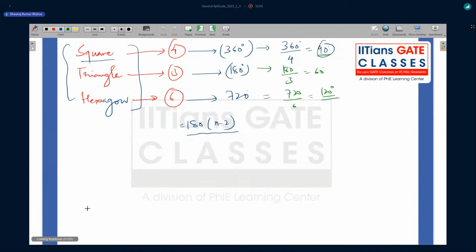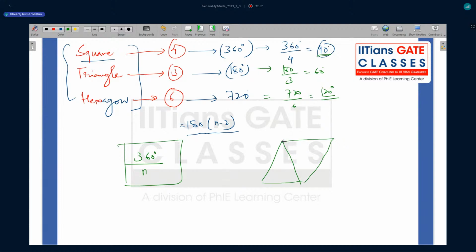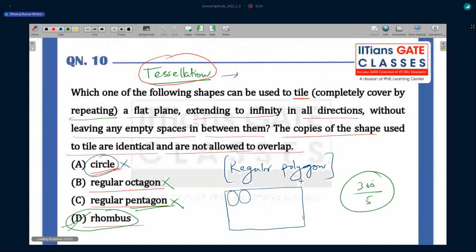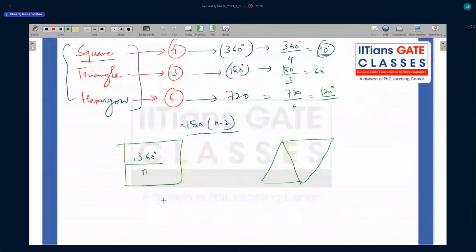So what is the criteria for tessellation? Always keep in mind, whenever 360 degrees is there, you divide by n, where n is the number of sides. You take this triangle here, and now you again put one triangle, you can reverse it. This is how you can tile up the floor beautifully. But suppose you don't know this criteria and you take a pentagon. Pentagon means how many sides are there, guys?